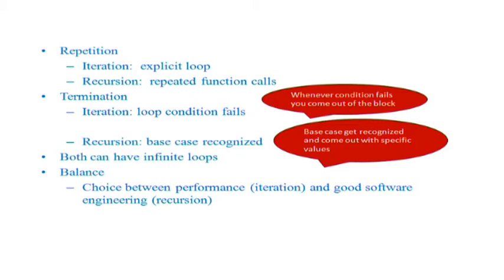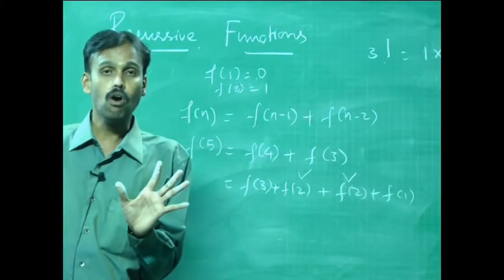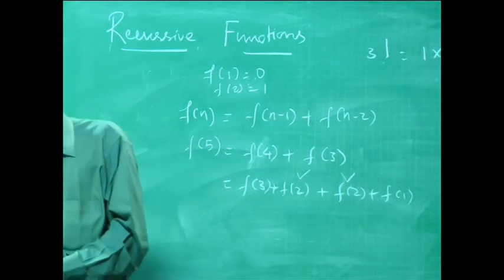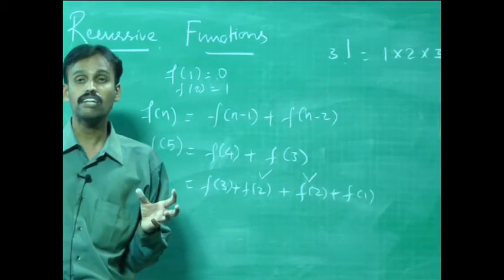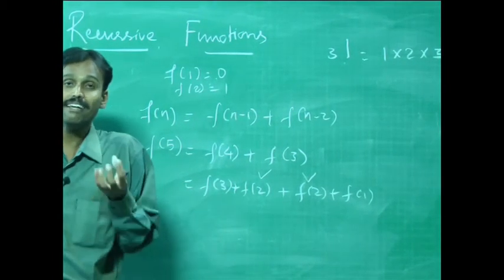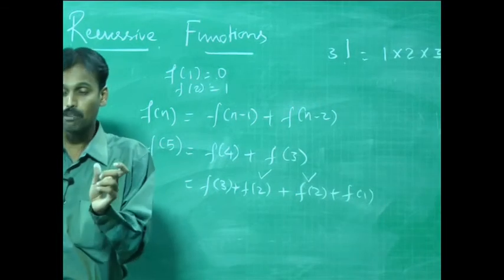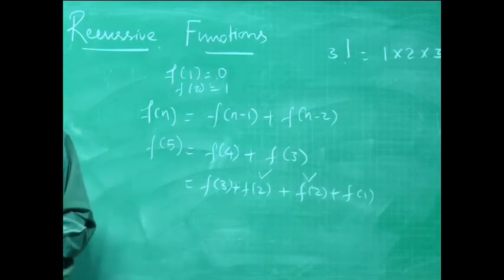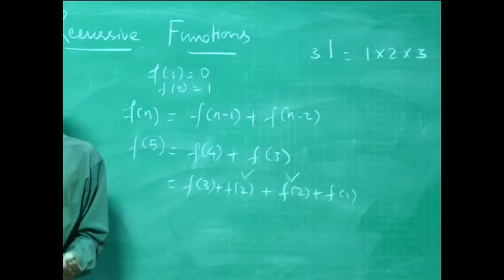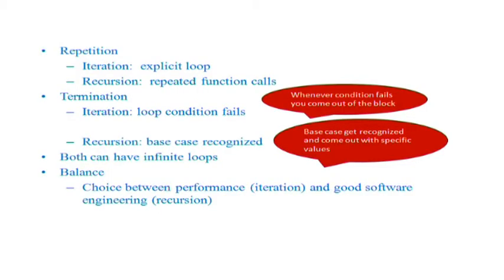In the case of an iterative block, whenever the condition fails, you come out of the block. In the case of recursion, the base case gets recognized and you come out with a specific value. Both can have infinite loops, but a choice between performance and good software engineering happens to be the difference between an iteration and a recursion, where recursion comes at the top.